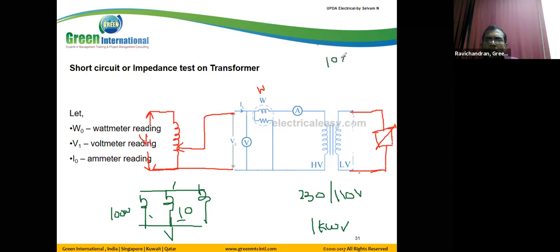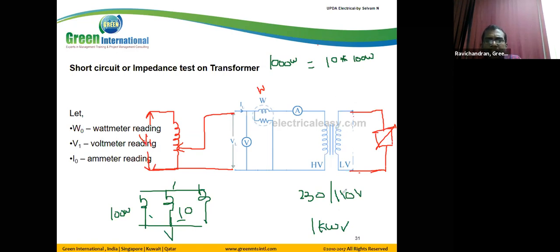10 into 100 watts is 1000 watts. That is the rated watts. By increasing the load, the current increases, and at one particular point we reach the rated current.